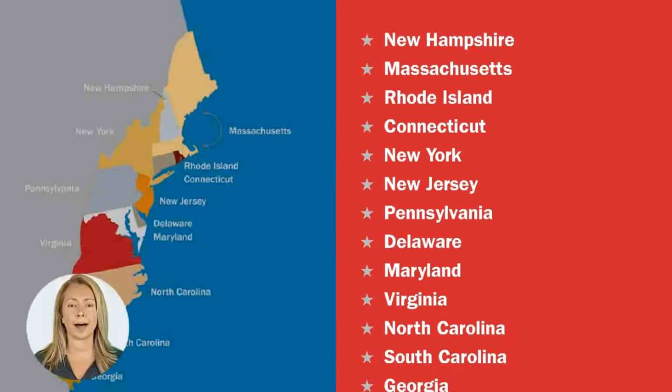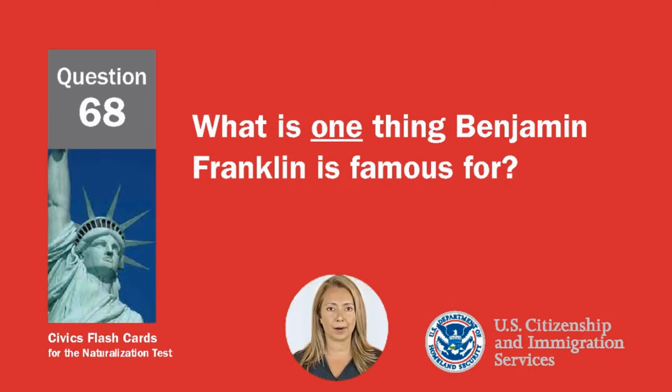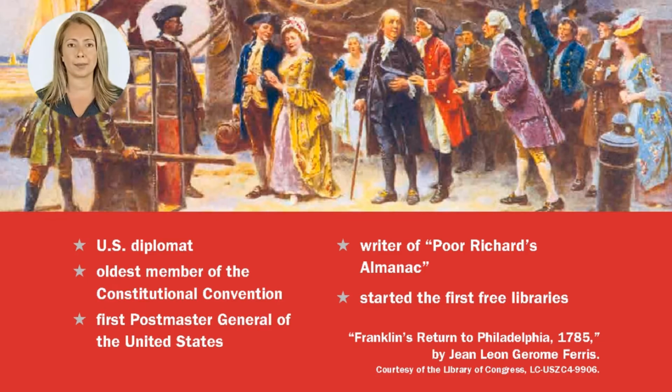Name 3. New Hampshire, Massachusetts, Rhode Island, Connecticut, New York, New Jersey, Pennsylvania, Delaware, Maryland, Virginia, North Carolina, South Carolina, Georgia. What is one thing Benjamin Franklin is famous for? U.S. diplomat. Oldest member of the Constitutional Convention. First Postmaster General of the United States. Writer of Poor Richard's Almanac. Started the first free libraries.